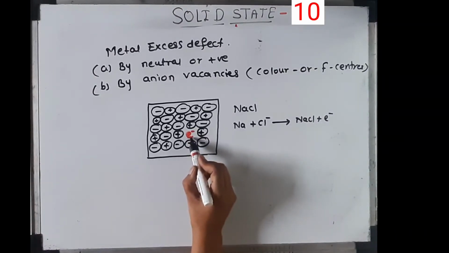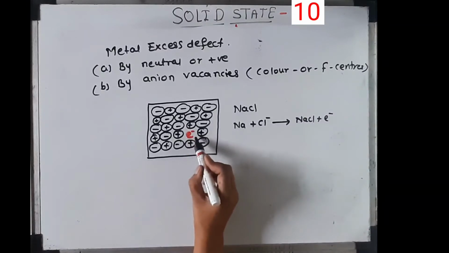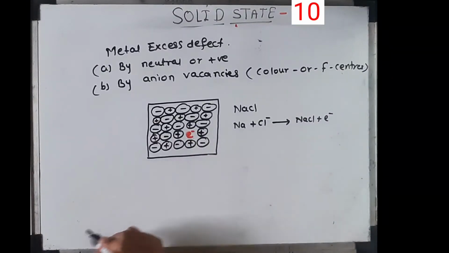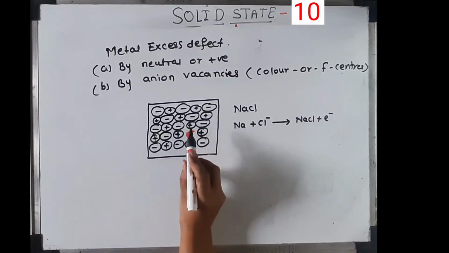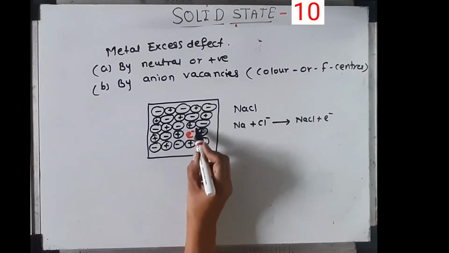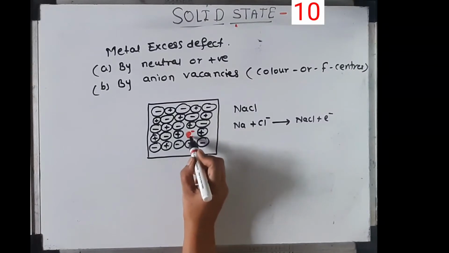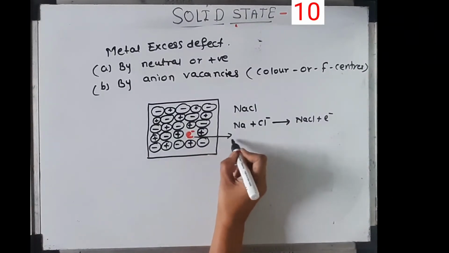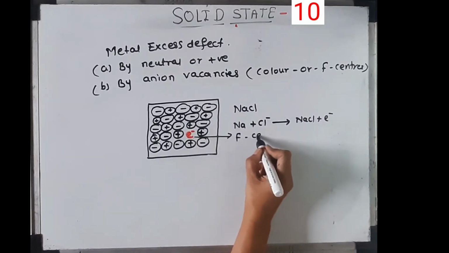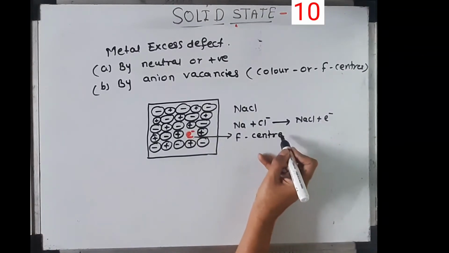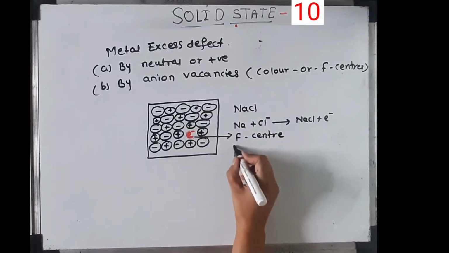Look at this: this electron is diffused and it occupies the vacancy. The anion vacant site occupied by an electron is called an F center. This is known as an F center or color center.